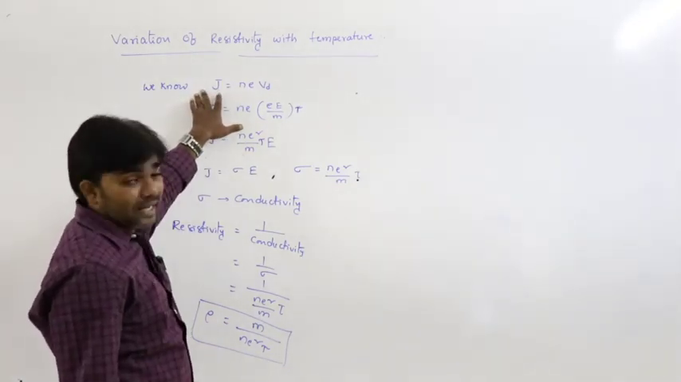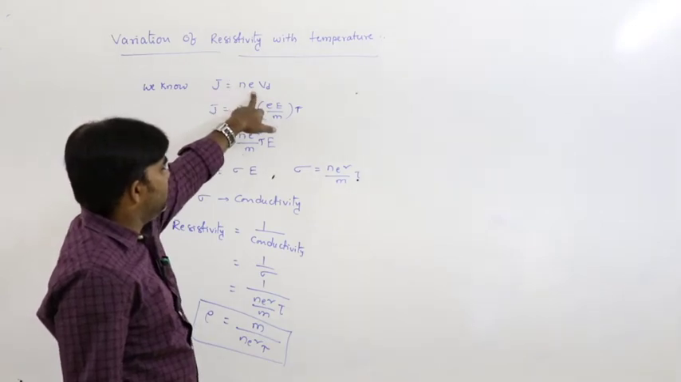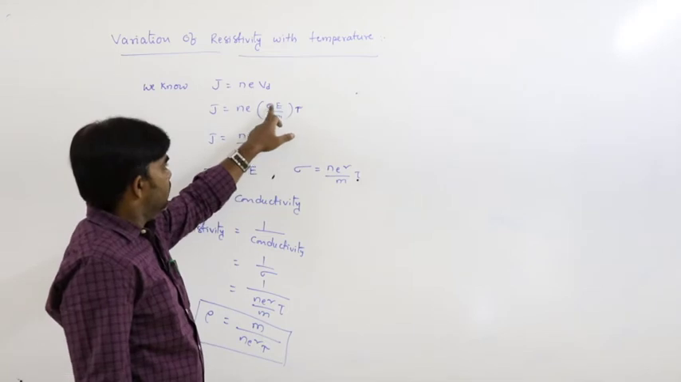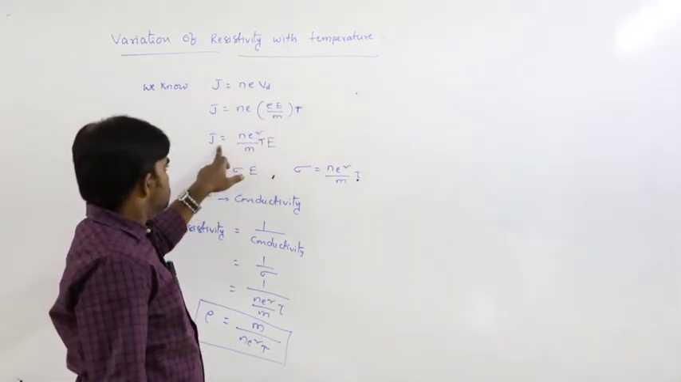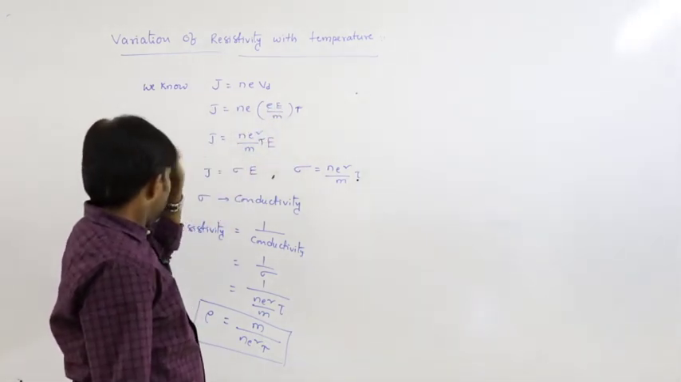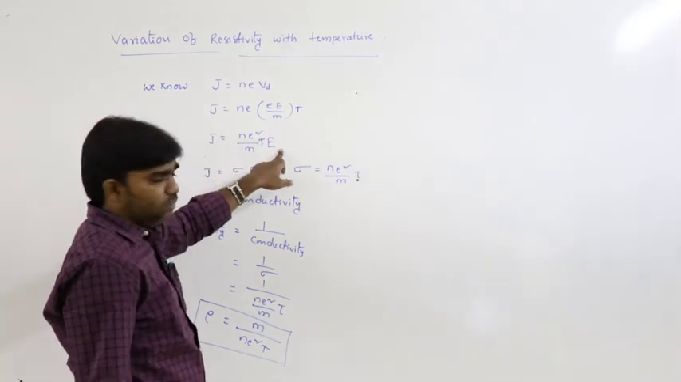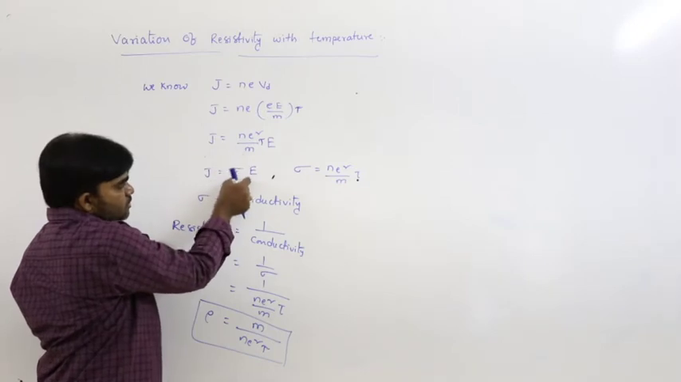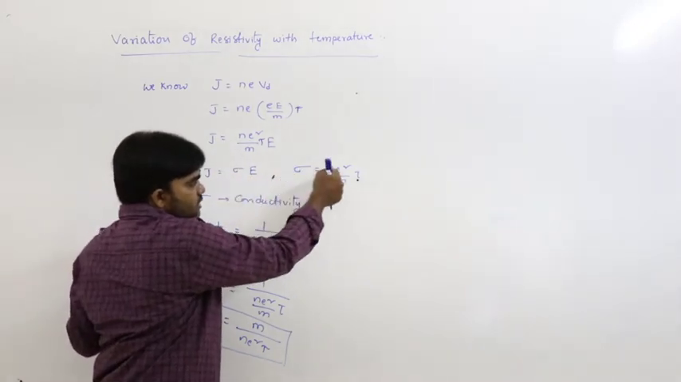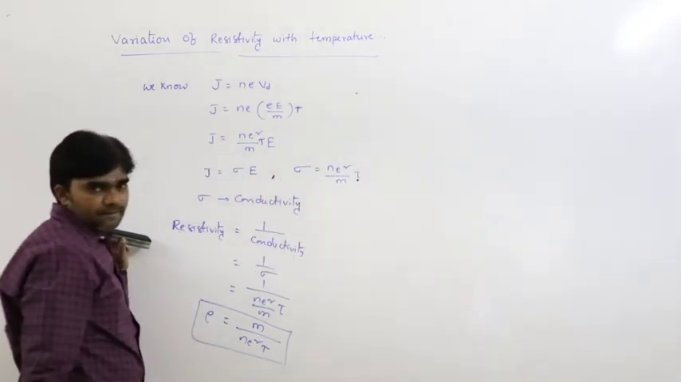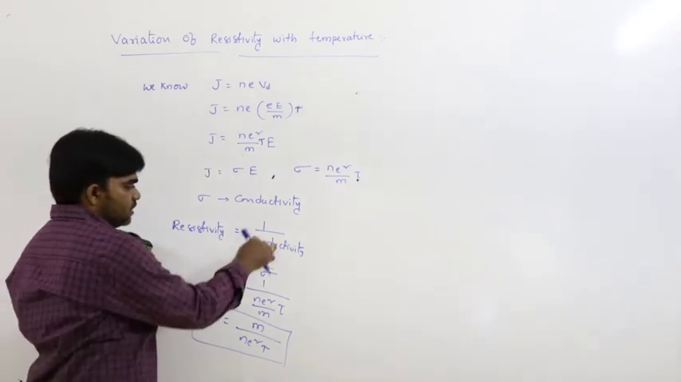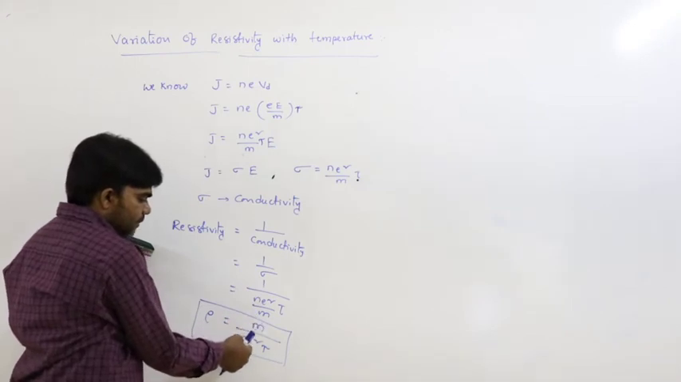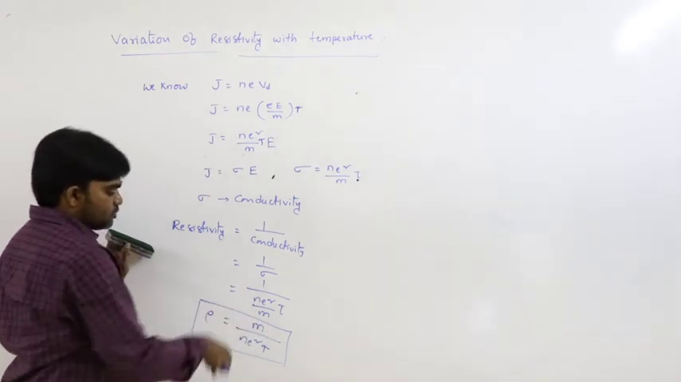Current density J is equal to N e v_d. The drift velocity formula is e E by m into tau. So J is equal to N e square tau by m into E. So J is equal to sigma E, where sigma is equal to N e square tau by m. And resistivity is the reciprocal of conductivity, 1 by sigma, so that is m by N e square tau.